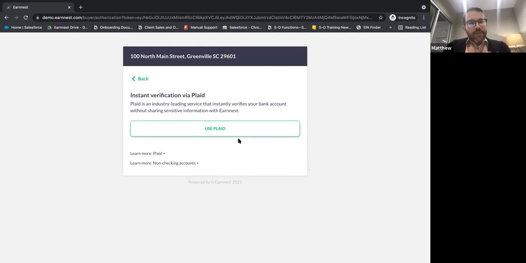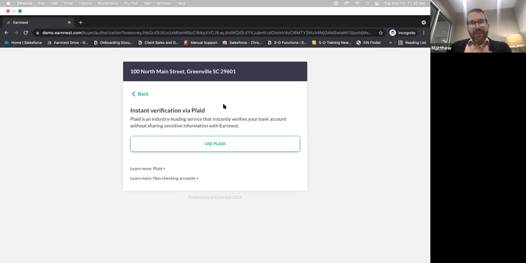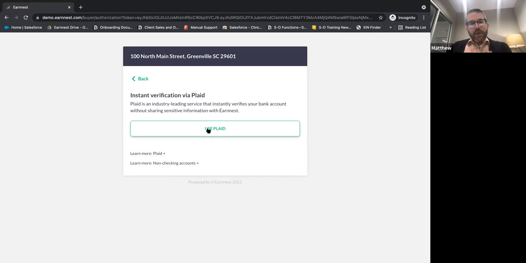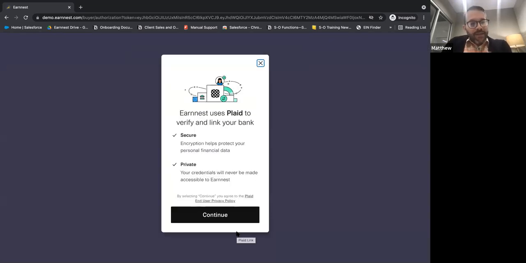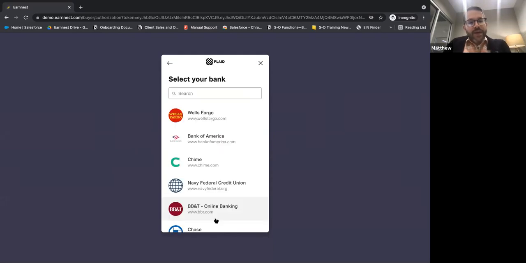And the way that we do that is by using Plaid. Plaid, you may not have heard that name, but if you've ever heard of Venmo, you have heard of Plaid. They use the same partner there. So we're going to click Use Plaid. And because we're using Plaid, we have access to 13,000 banks in our network. And that gives us the ability to simply have them sign in with their bank information. And I'll show you how that works here in a moment.